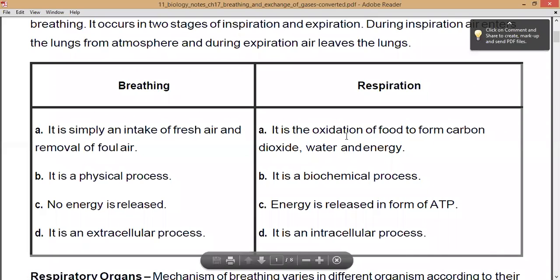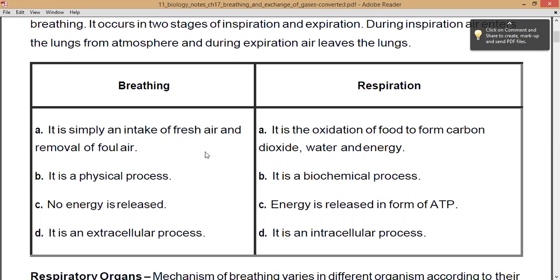While we are talking about respiration, energy is released in the form of ATP. So there will be no release of energy in breathing, and in respiration there will be the release of energy which will be in the form of ATP. The full form of ATP is adenosine triphosphate, right? And the last difference says that breathing is an extracellular process, right? So extracellular process means it occurs outside the cell, right? While respiration occurs intracellularly, that is, it occurs inside the cell.